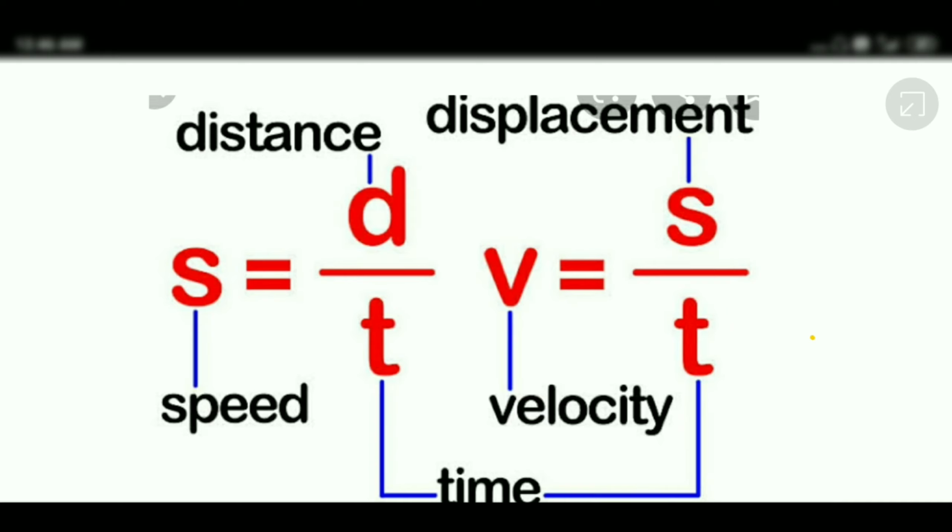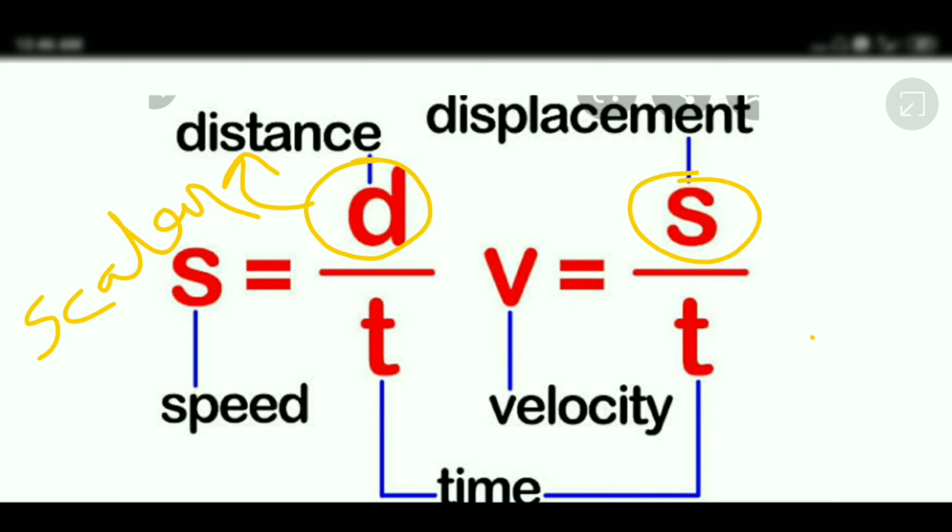Now there is a simple table, a simple formula which shows the difference between speed and velocity. Speed relies on distance, which is scalar, so we can say speed is a scalar quantity. Velocity relies on displacement, which is vector, so we can say velocity is a vector physical quantity. Speed can be found by distance divided by time. Velocity can be found by displacement taken by the object per unit of time.